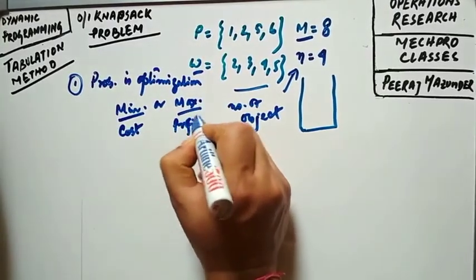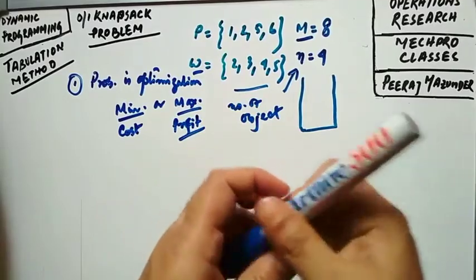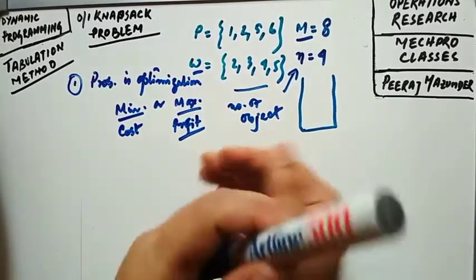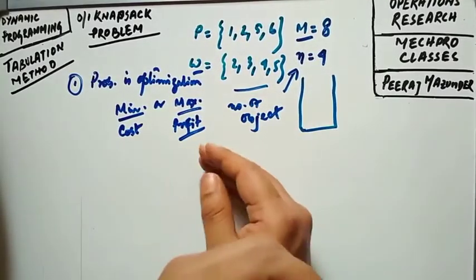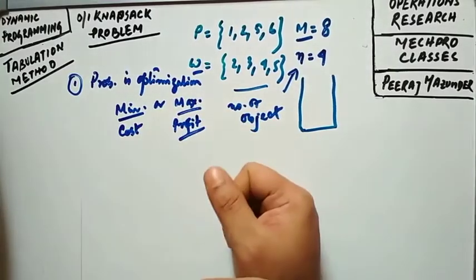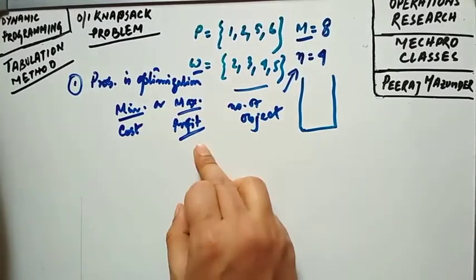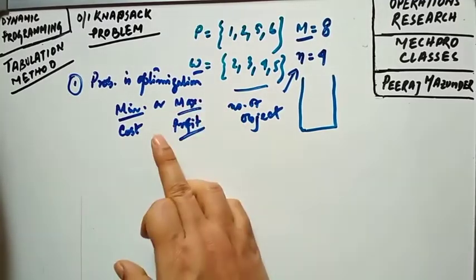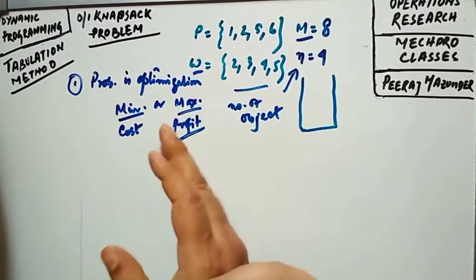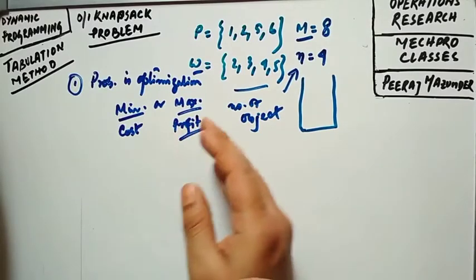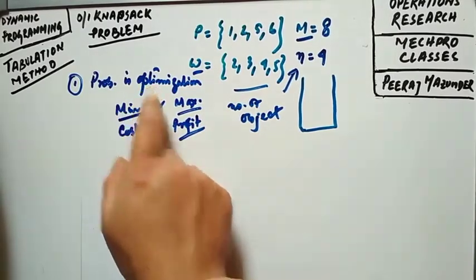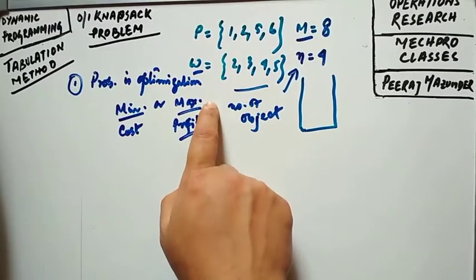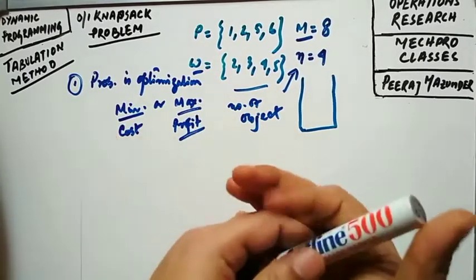I also mentioned these things earlier, but to recapitulate, optimization doesn't mean only maximization. It can be minimization type as well.